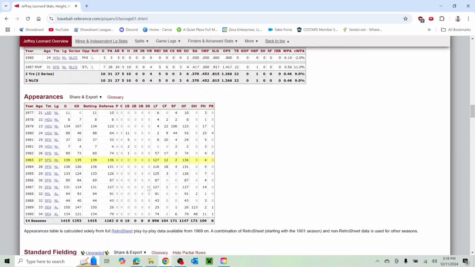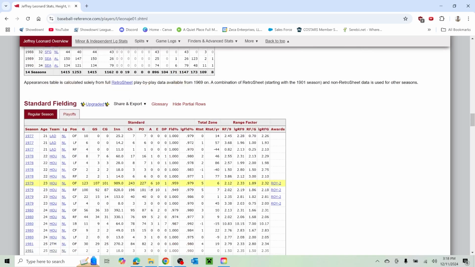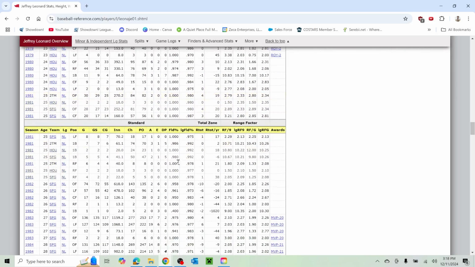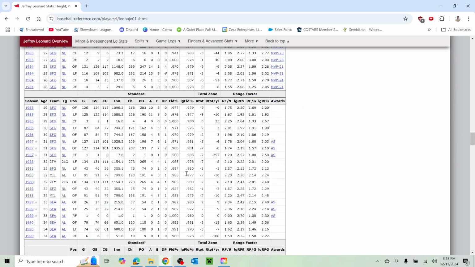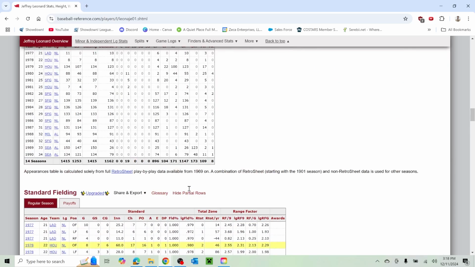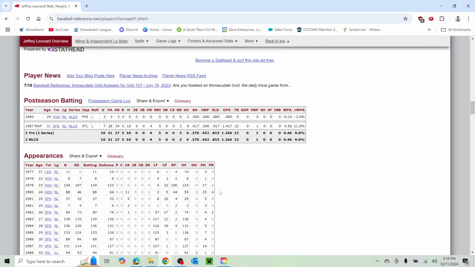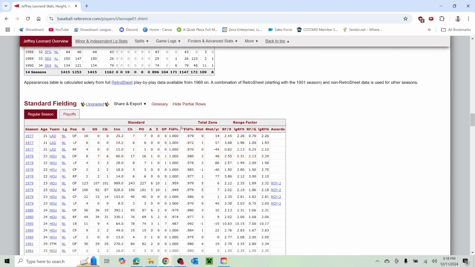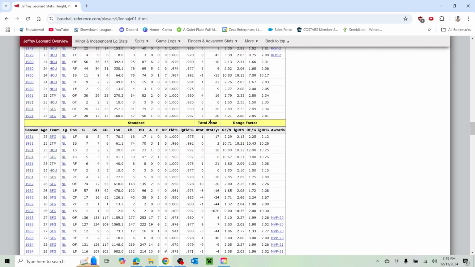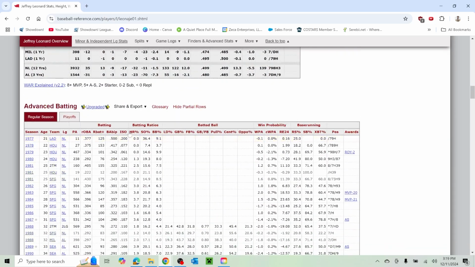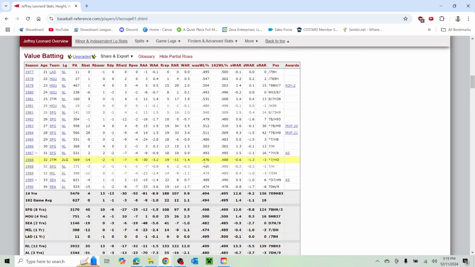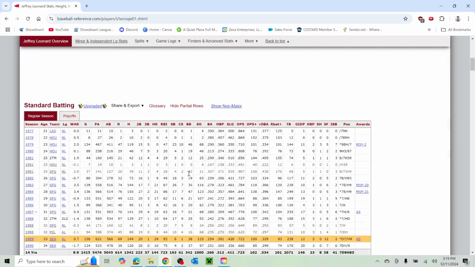Let's see if I can find his defensive WAR. If that is going to show me, maybe not. I know on the mobile where to find D WAR, but I'm not seeing it here. No, I'm not seeing it. Oh, wait. Might be... No. Batting. Nope. D-WAR. There it is. Okay, he had a pretty awful defensive WAR, so it was not a very good defender. He played outfield.